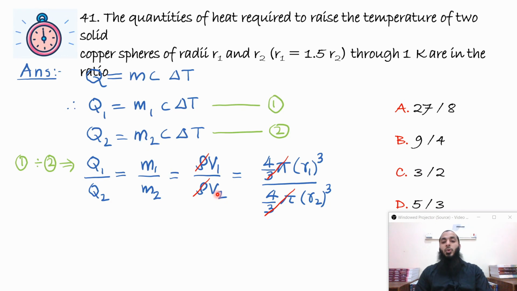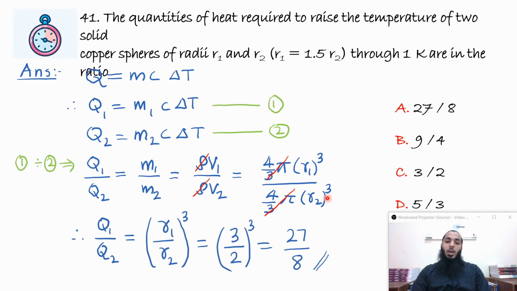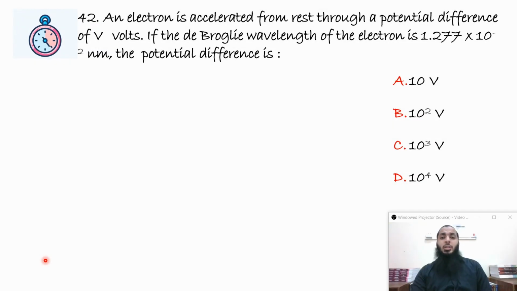Volume, the ratio of volume, again volume is 4 by 3 pi r cube because it's a solid sphere. 4 by 3 pi r1 cube divided by 4 by 3 pi r2 cube. 4 by 3 pi will get cancelled. So you will be left with r1 by r2 whole cube. And r1 by r2, if you look at it, it will be 1.5 or 3 by 2. So r1 by r2 whole cube will be coming out to be 3 by 2 whole cube, which is 27 divided by 8.